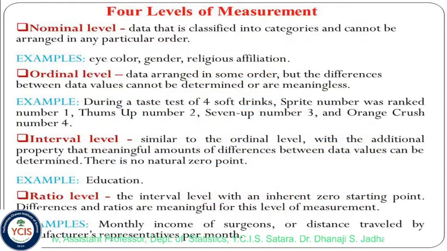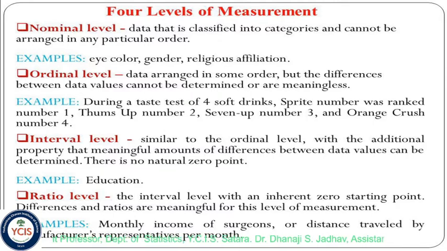Next one is the four levels of measurement: nominal level, ordinal level, interval level, ratio level. These levels are very important. Why? We will see in the next slide. Nominal level: data that is classified into categories and cannot be arranged in any particular order. Categorical data cannot be arranged in a particular order, such as color of car, eye color, gender. These are examples of nominal level.